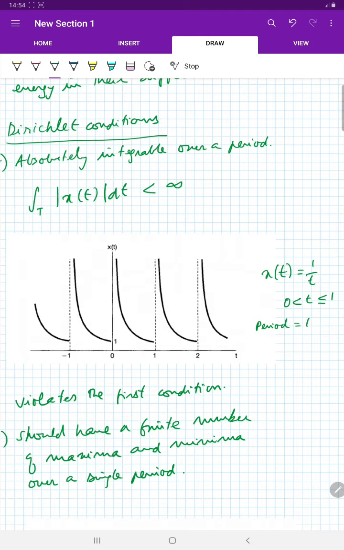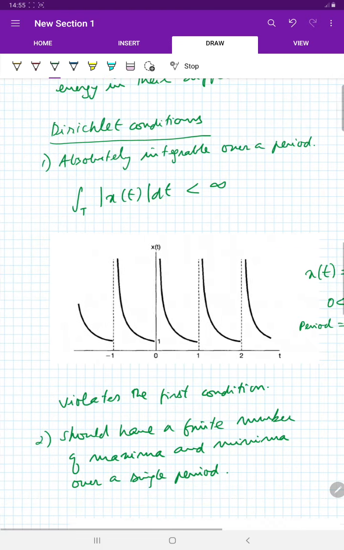So the signal looks like this, but this integral is not absolutely summable over this period because this integral does not converge. So this signal violates the first Dirichlet condition. So the Fourier series for this particular signal does not exist.